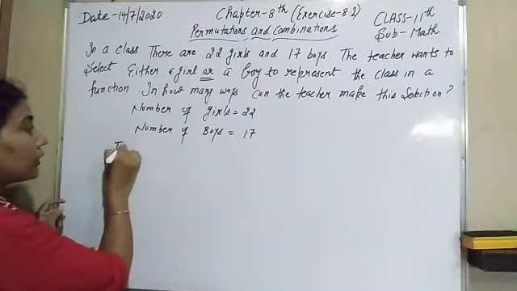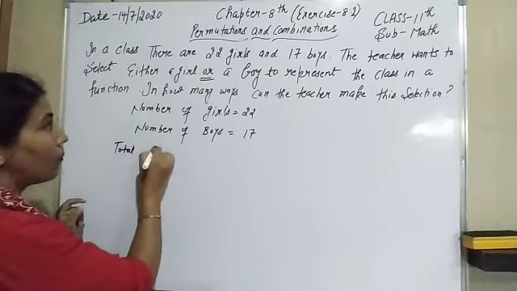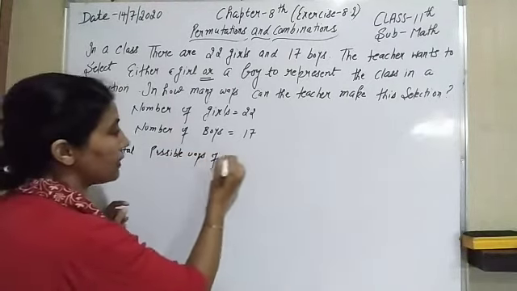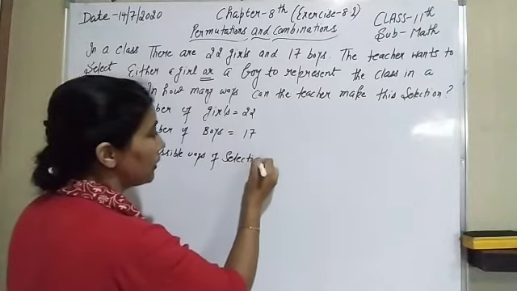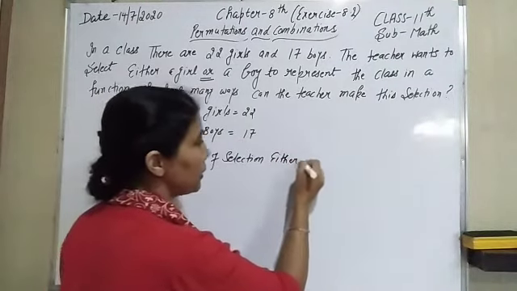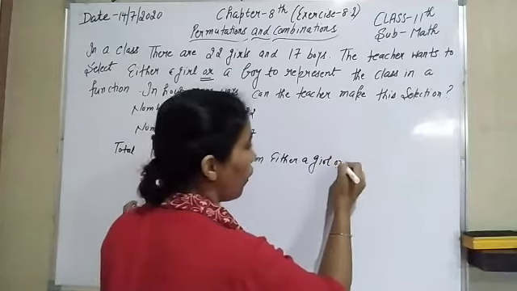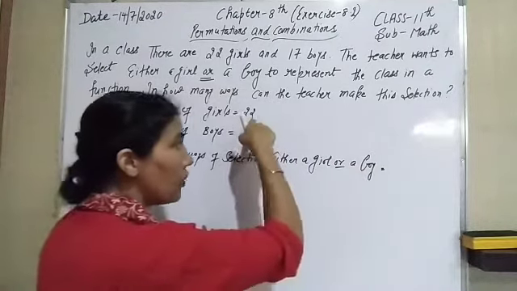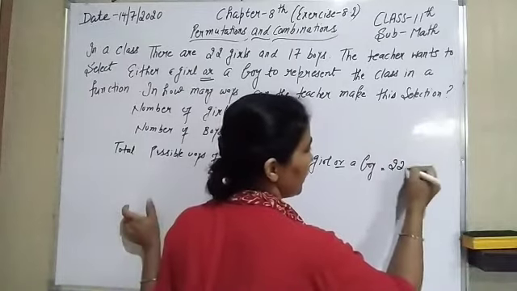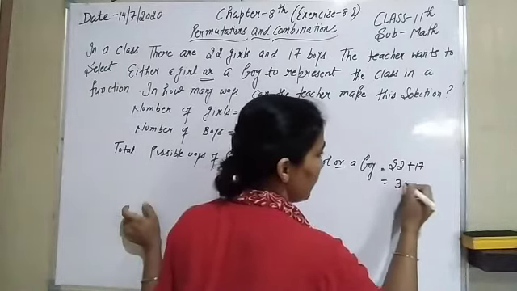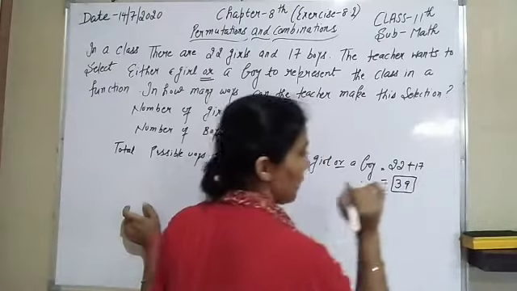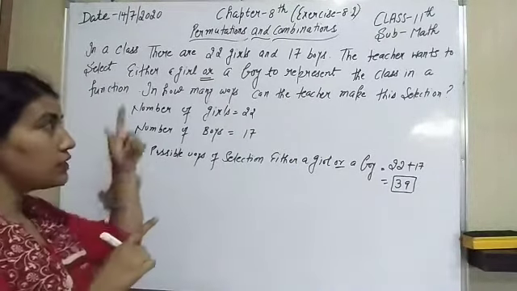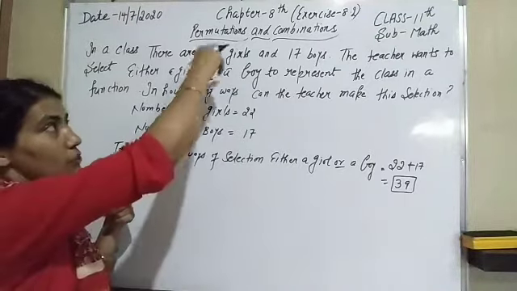That means the total possible ways of selection, either a girl or a boy. Here is the word or, that means 22 plus 17. That means there are 39 ways of selection.